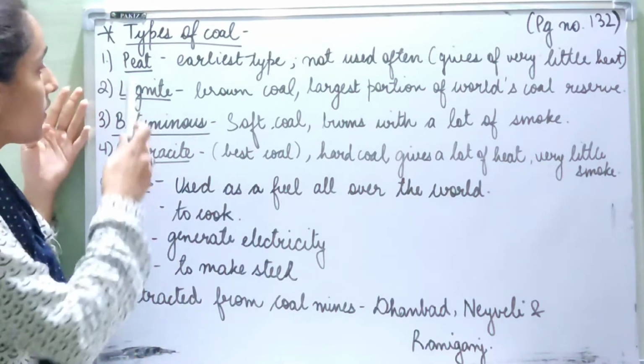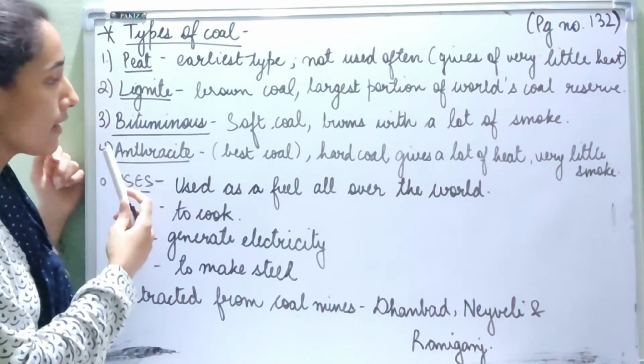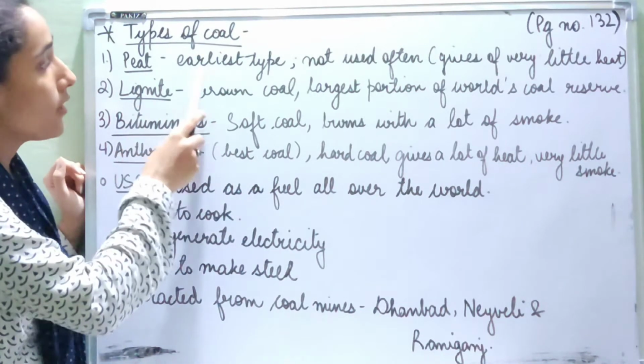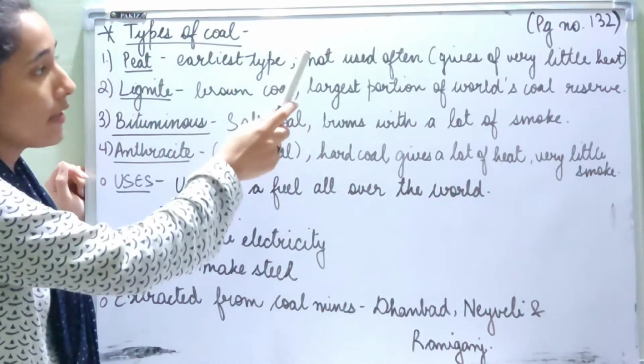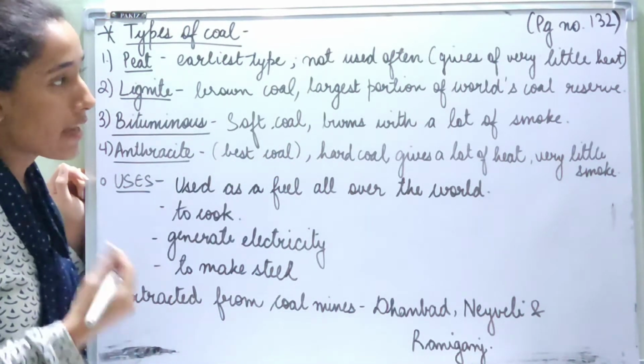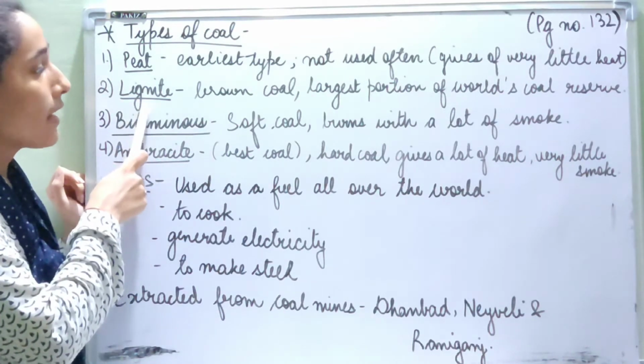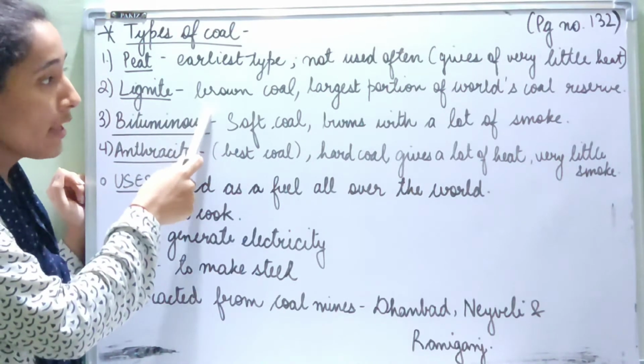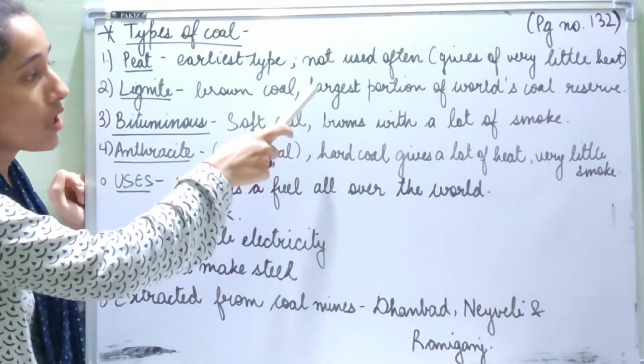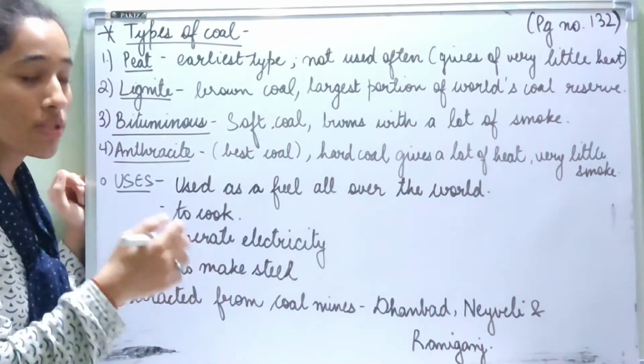So now, types of coal. There are four types. First is peat, then lignite, bituminous and anthracite. Peat is the earliest type of coal, and it is not used as often because it gives out very little heat. Lignite is also known as brown coal, and it covers the largest portion of the world's coal reserves.